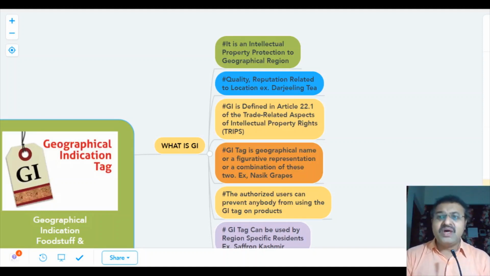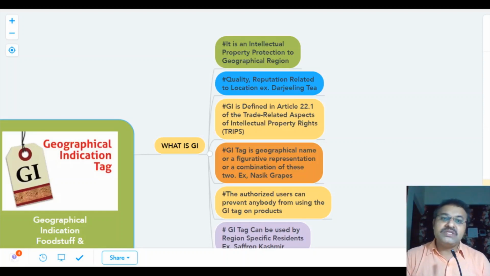If we take the example of Darjeeling tea, then we can find the actual area where you can see the geographical indication. GI is specifically defined in Article 22.1 of the Trade Related Aspects of Intellectual Property Rights, that is TRIPS.